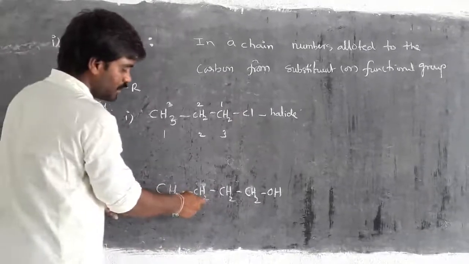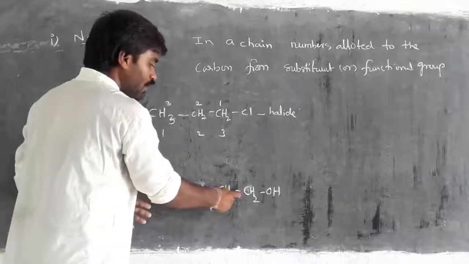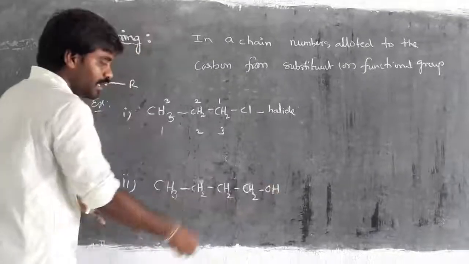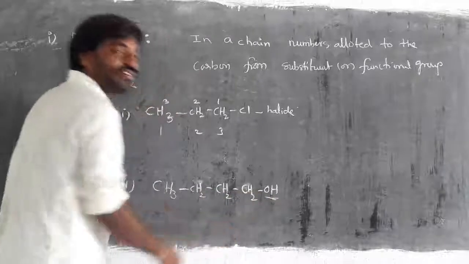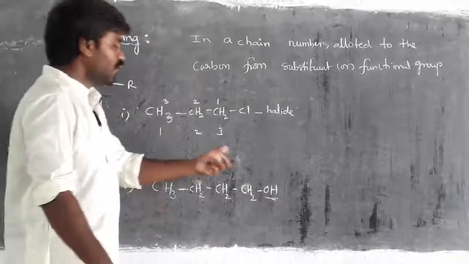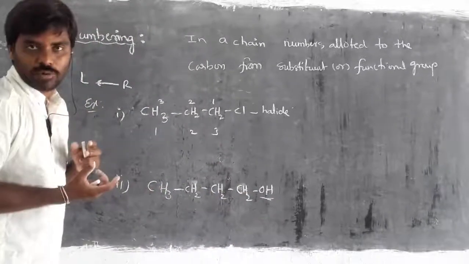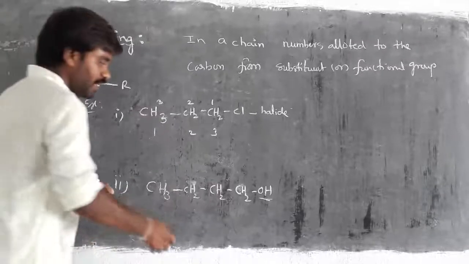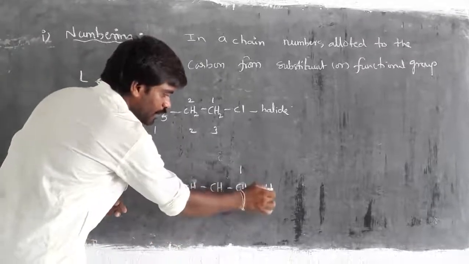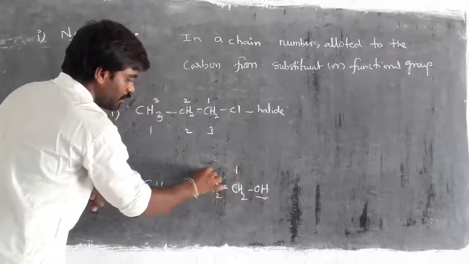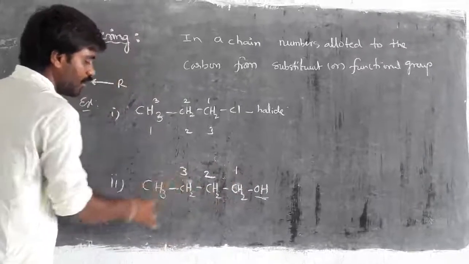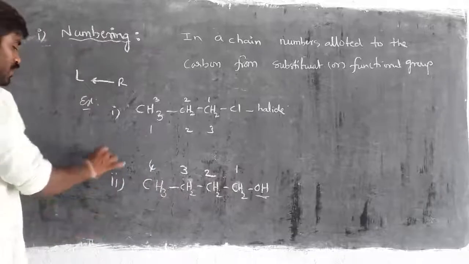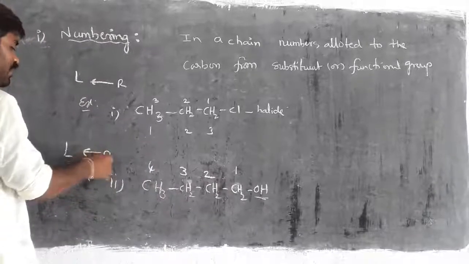CH3 bond, CH2 bond, CH2 bond, CH2 bond OH. Here OH is the functional group. So the functional group plays a dominating role in the entire parent chain, right? For that, we should start numbering from the functional group. First carbon, second carbon, third carbon, fourth carbon. Means numbering is started from right to left.